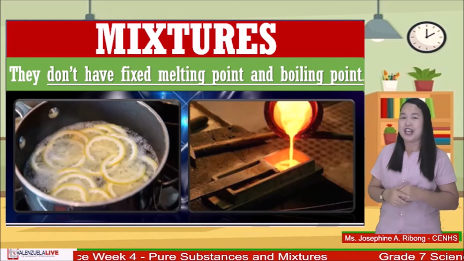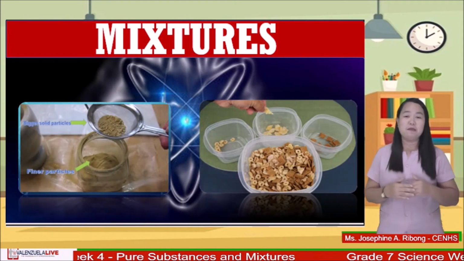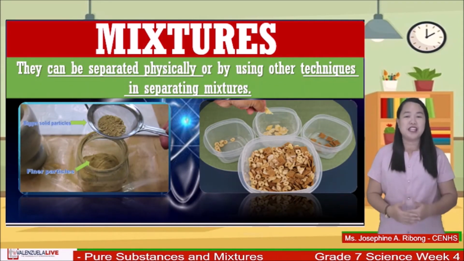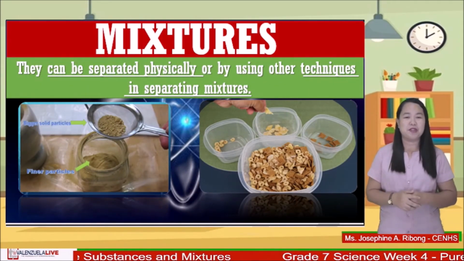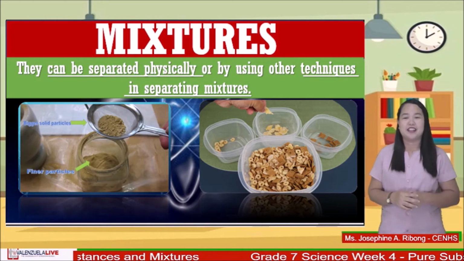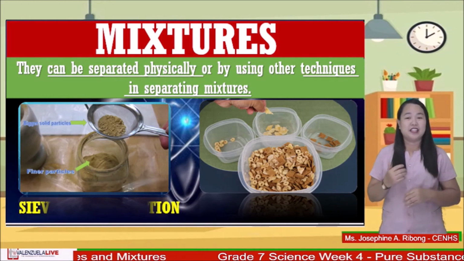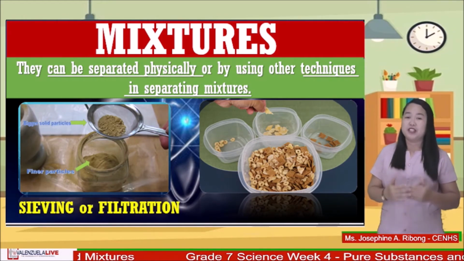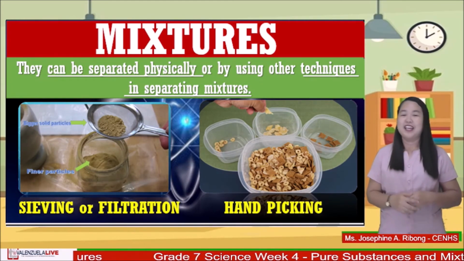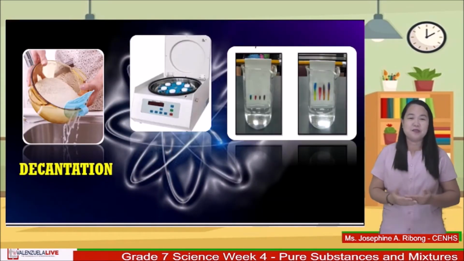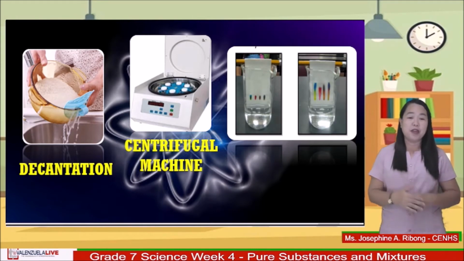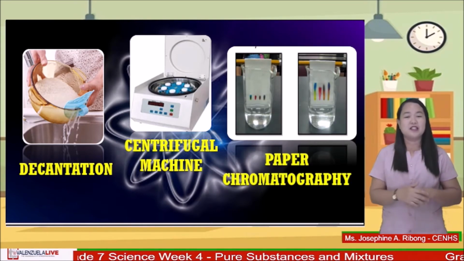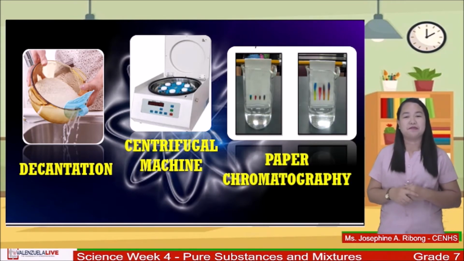On the other hand, mixtures can be separated physically or by using other techniques for separating mixtures, like sieving, filtration, hand picking, decantation, the use of a centrifugal machine, and filter chromatography. These are some of the examples.